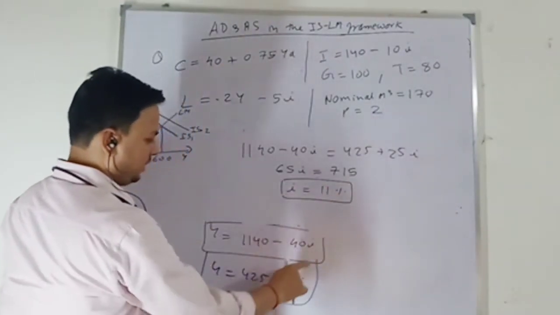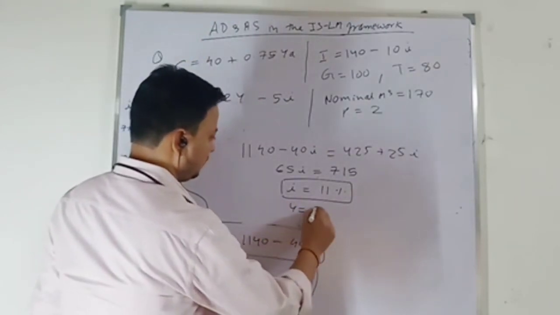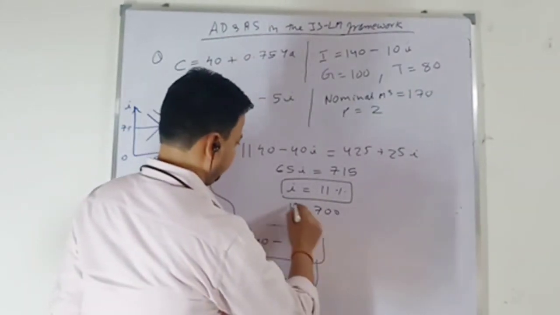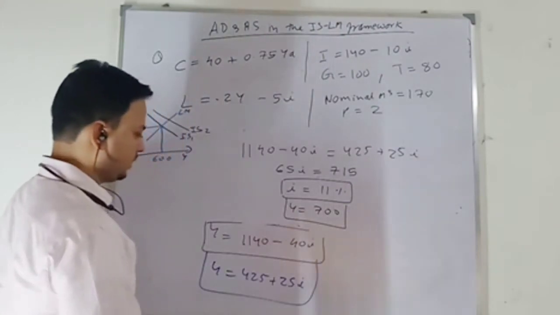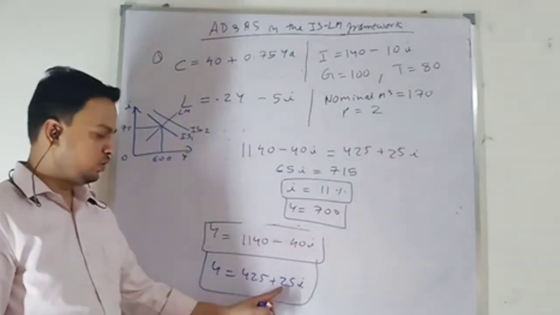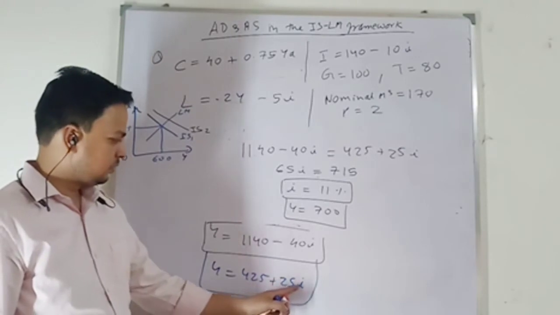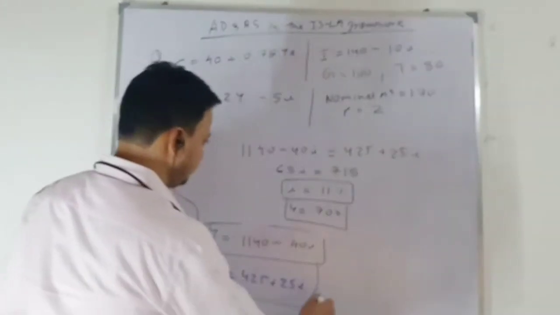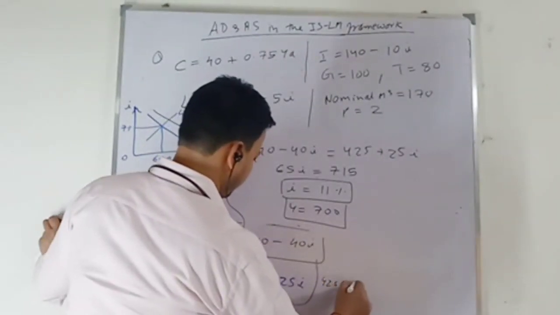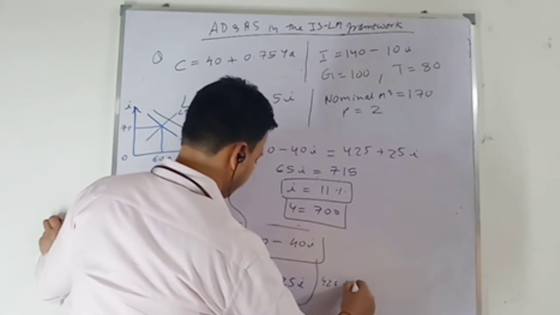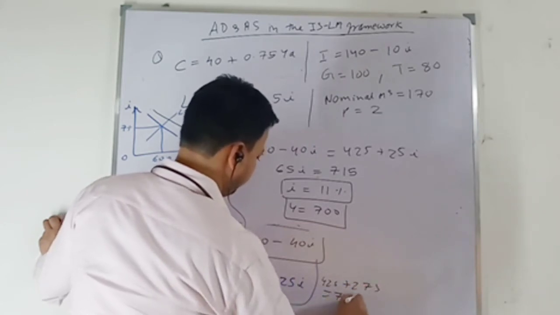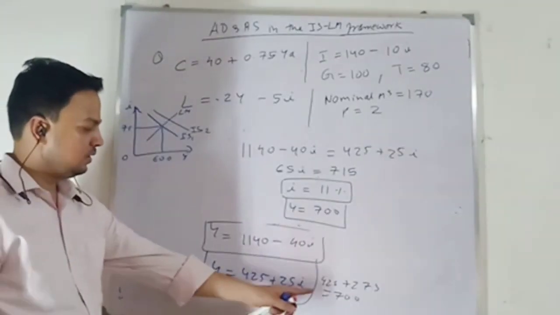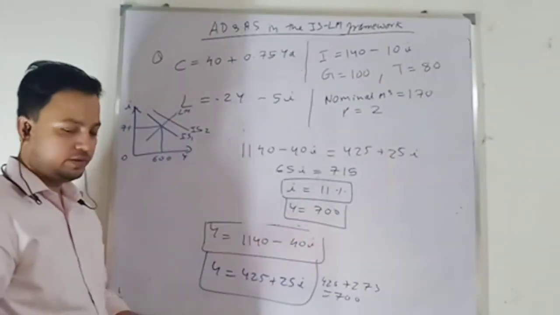So this 11 you substitute either here or here, you will get equilibrium output. Substitute here, 25 times 11 is 275. Wait. 425 plus 275, then it will be 700. Okay. So new equilibrium output will be 700. I substitute here, so I will get a new equilibrium output 700.